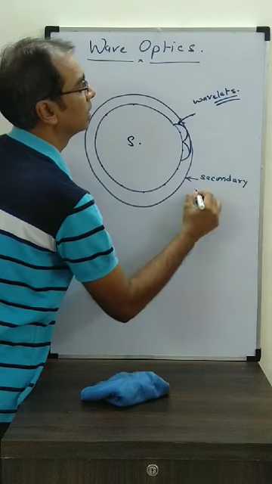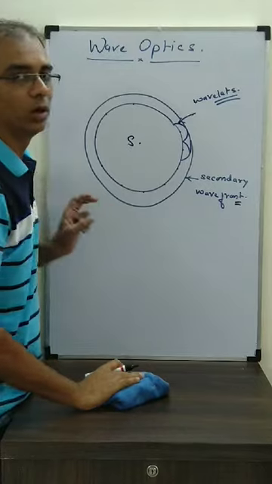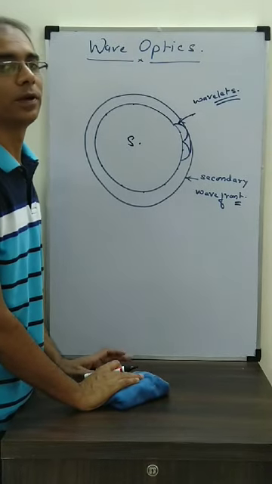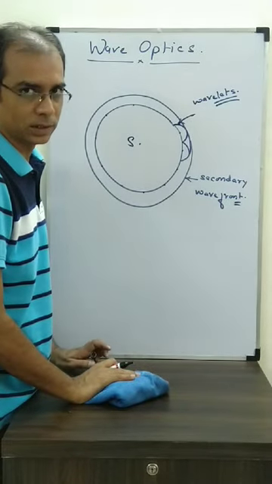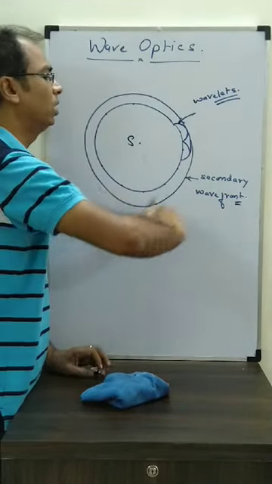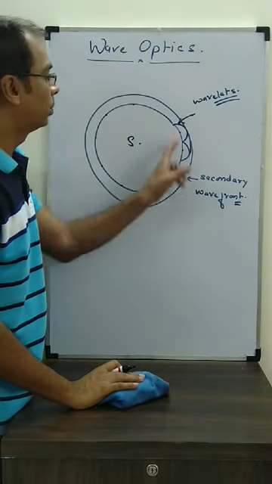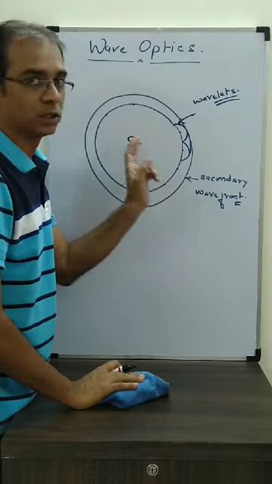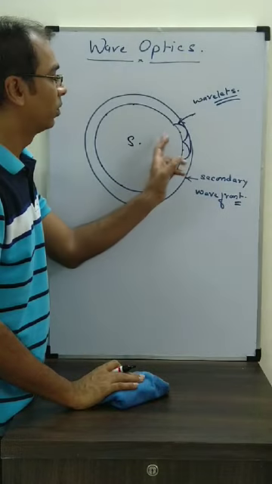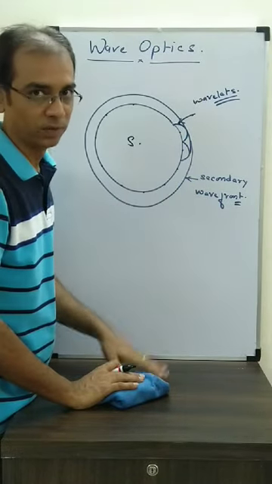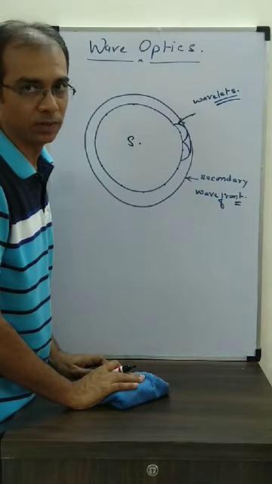What is this? This is the secondary wavefront. How did we get that? When we join all these wavelets, we get another wavefront, which will be similar in shape to the primary wavefront in normal cases. This is called the secondary wavefront. That's the second point. What is the second point? All the points on this wavefront are sources which propagate the energy forward. That forward propagation of energy we show in the form of wavelets. When we join the wavelets, we get the secondary wavefront.